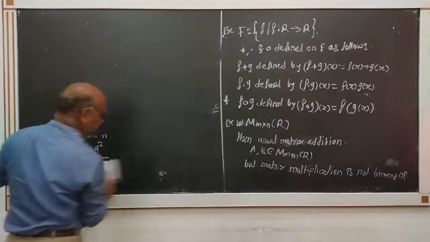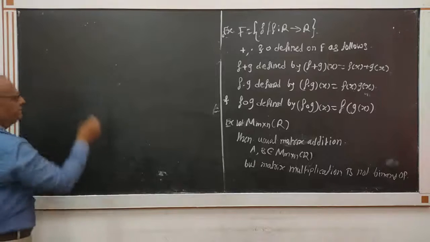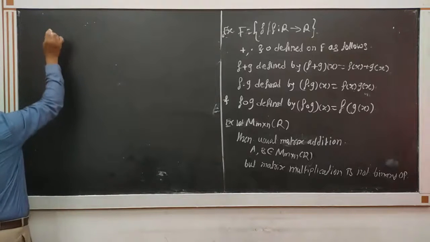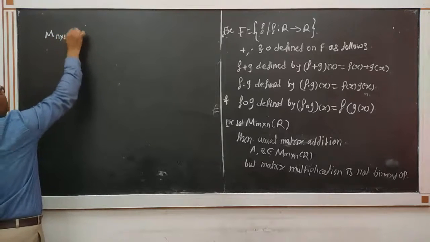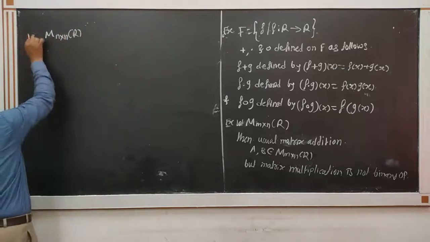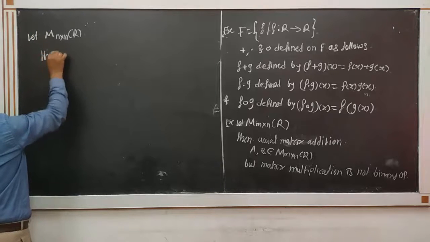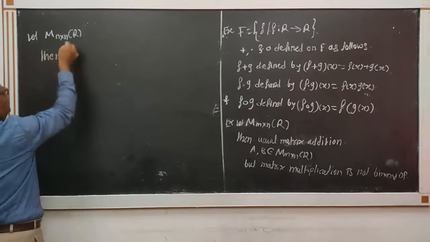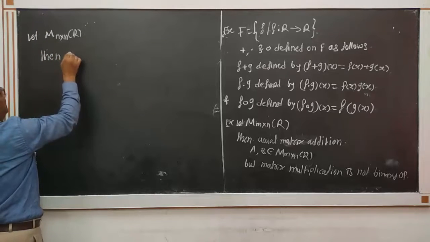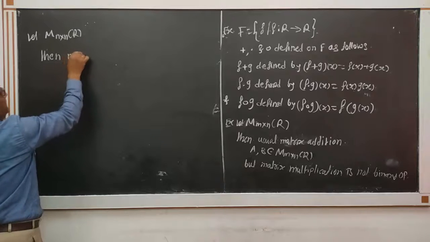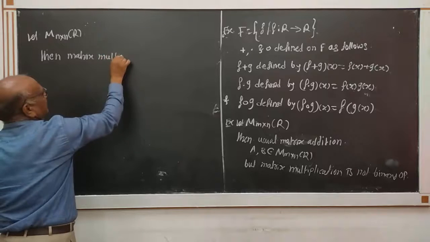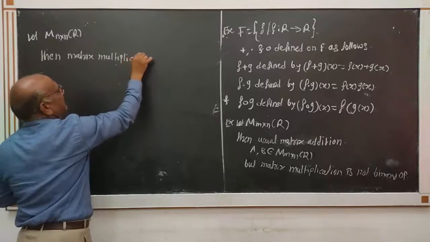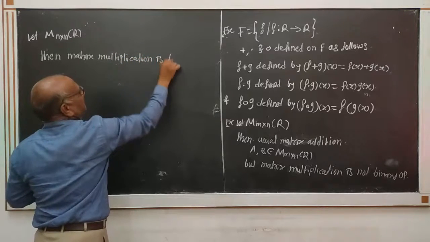Now suppose we take another set, n cross n matrices with real entries, and matrix multiplication is a binary operation.